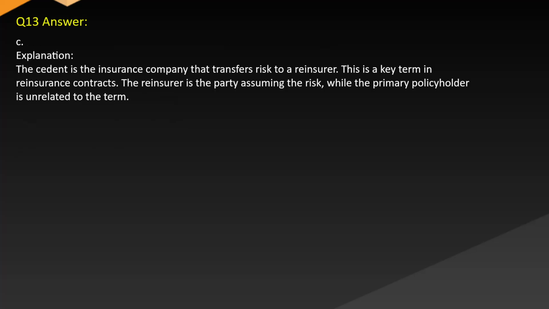Answer. C. Explanation. The cedent is the insurance company that transfers risk to a reinsurer. This is a key term in reinsurance contracts. The reinsurer is the party assuming the risk, while the primary policyholder is unrelated to the term.